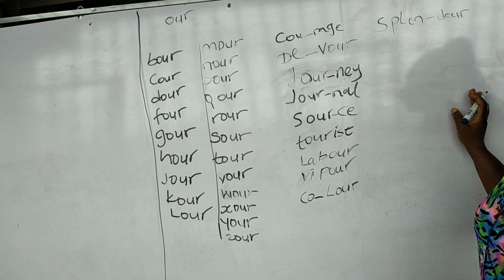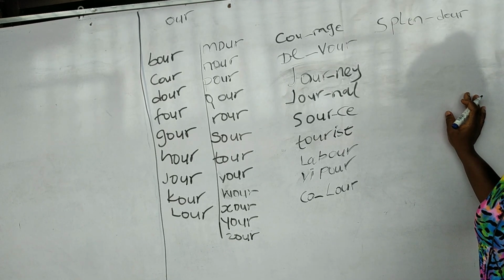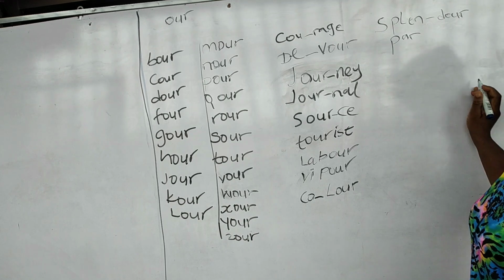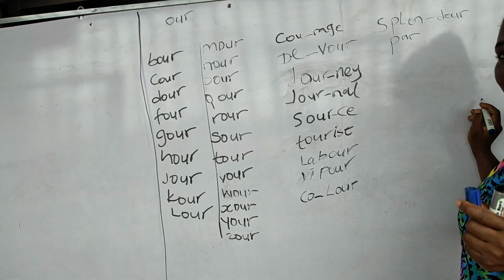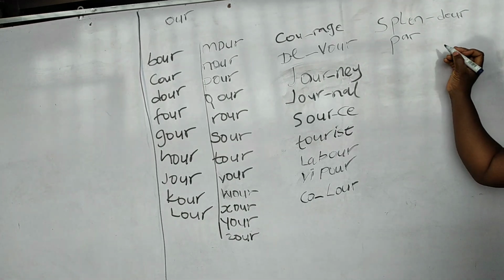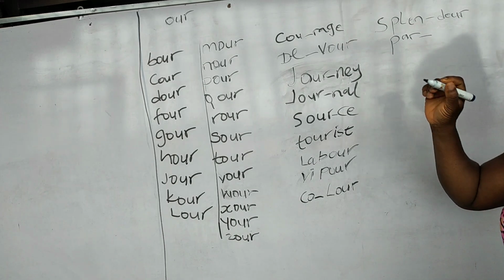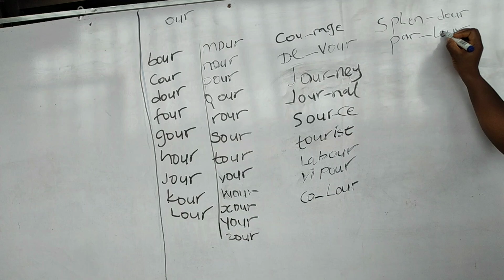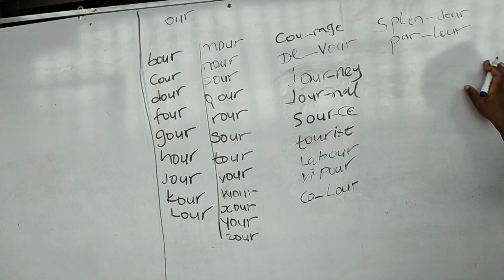Okay, another one. Let's try parlor. I'm gonna go right here and write my par. The par has R because it's a little bit lengthier in pronunciation. Now I add my lor, not raw lor. So I have par lor put together, parlor.